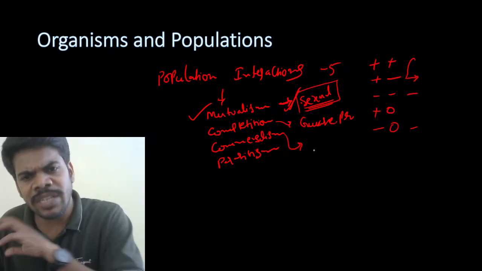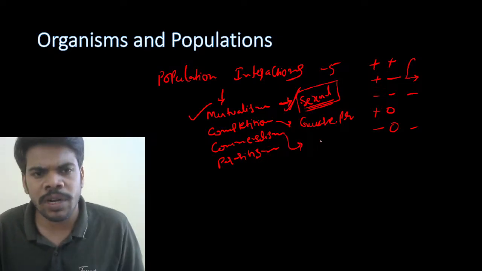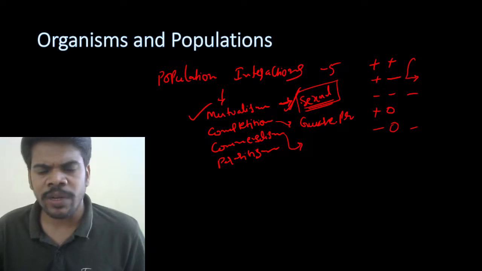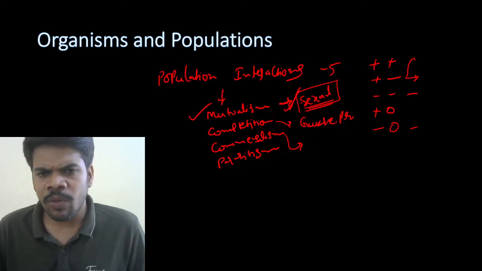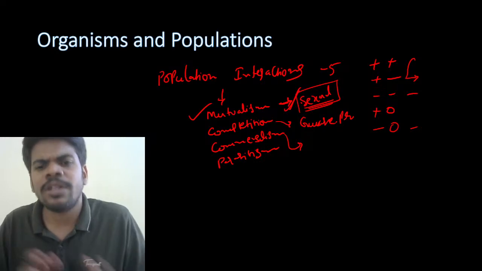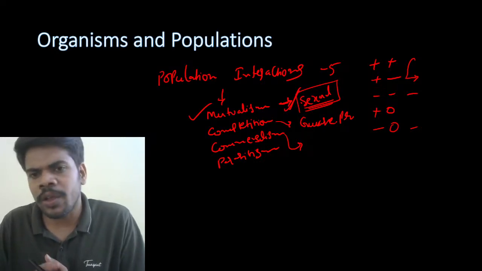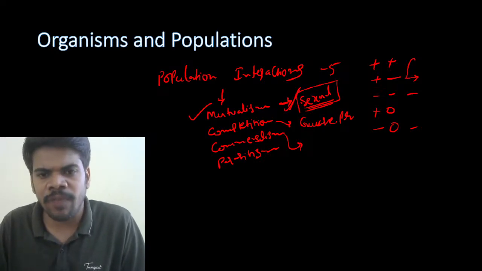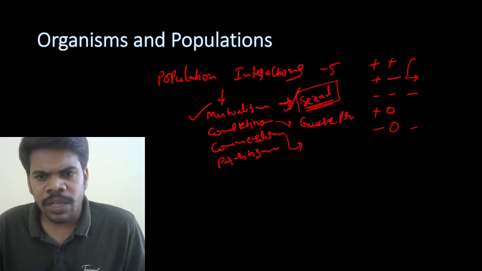Commensalism, they are asking for several times. There is no particular important definition like sexual deceit, but you can write your own definitions and own examples in an easy manner, like a clownfish and sea anemone, or you can write like barnacle on the back of the whale. Like that, epiphyte on the mango tree, like that you can write.